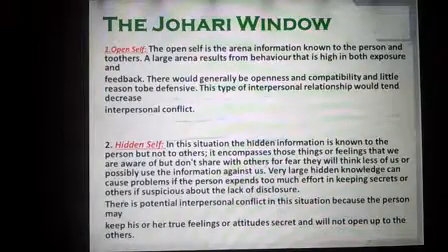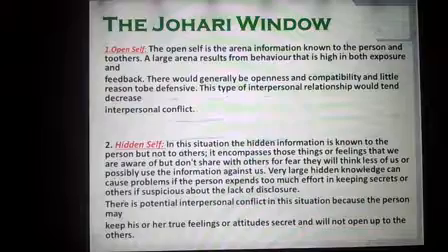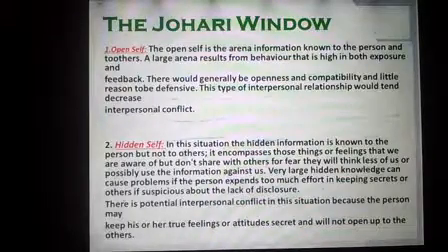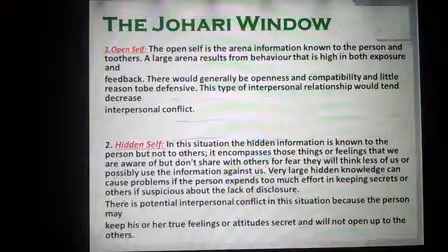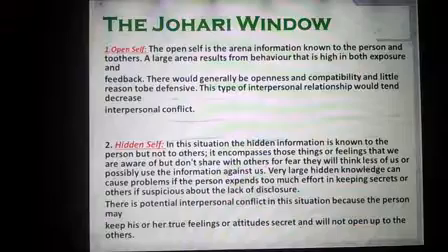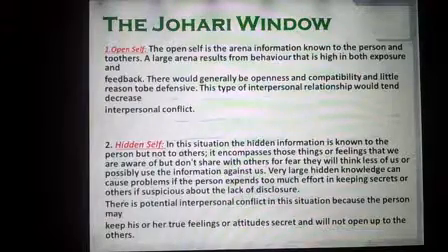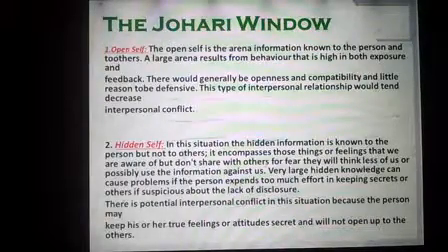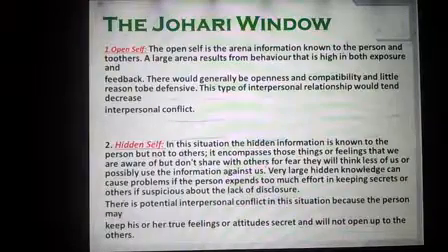हिडन सेल्फ नेक्स्ट की पॉइंट है. In this situation, the hidden information is known to the person, not to others. Person को पता होती है, others को नहीं पता होती information. It encompasses those things or feelings that we are aware of but don't share with others for fear they will think less of us or possibly use the information against us.